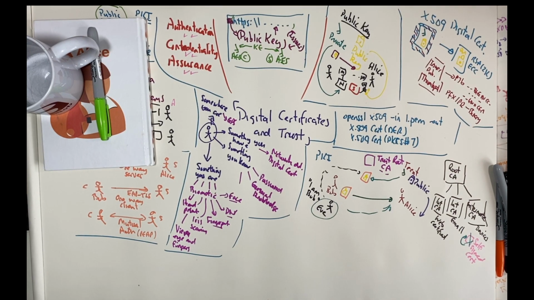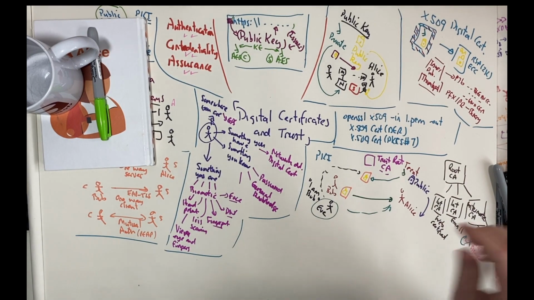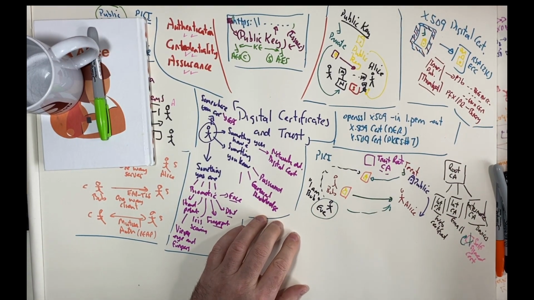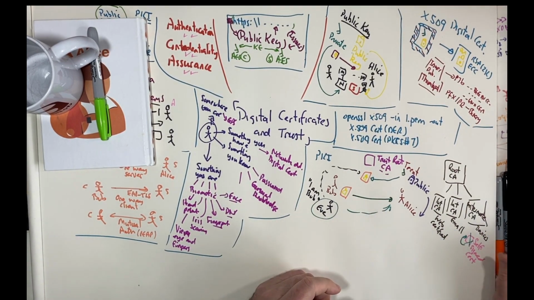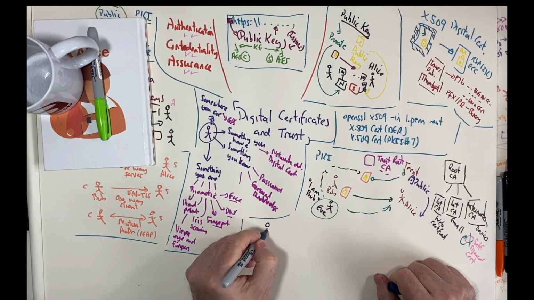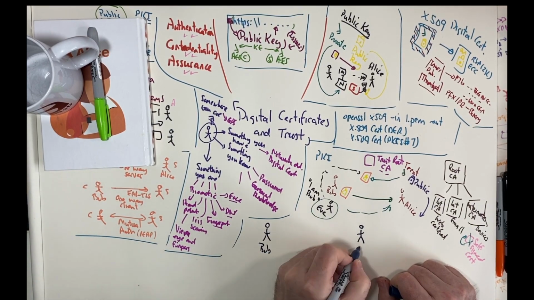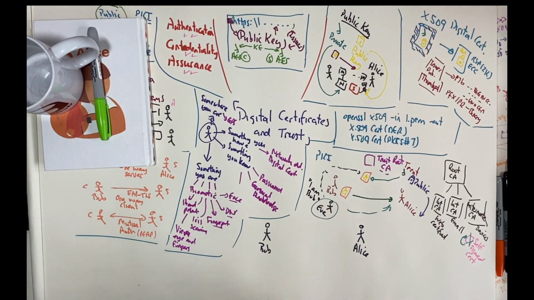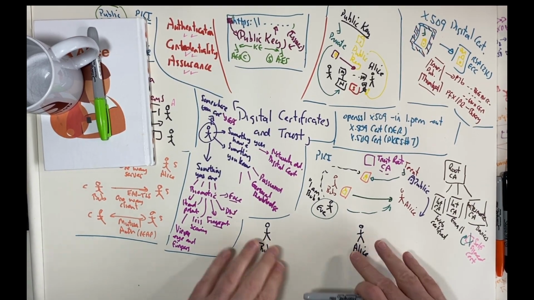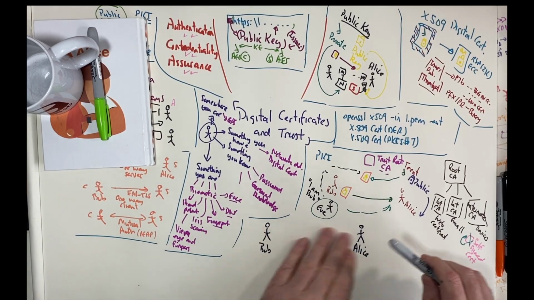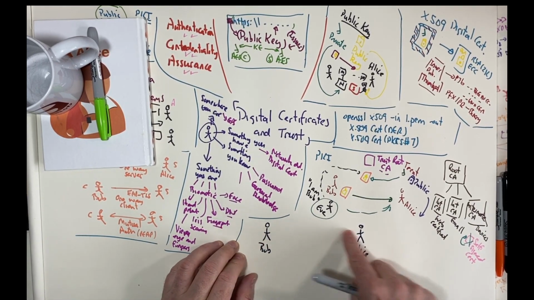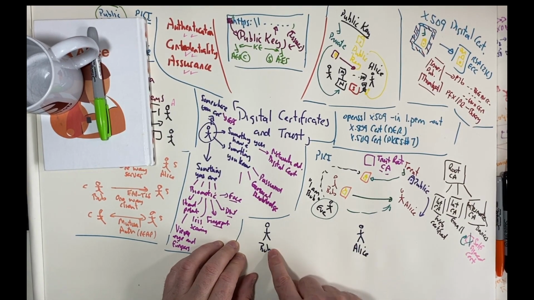Okay, so let's talk through the basic steps that we go through in terms of using public key encryption and authentication for Bob and Alice. So this is Bob, this is Alice. We'll talk through the main steps that we'd use to use public key encryption for both the security of the message and also to identify Bob to Alice.